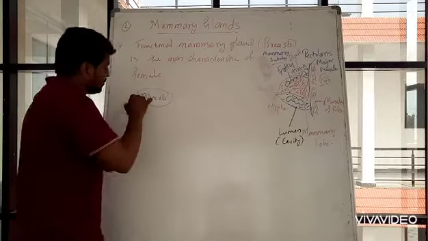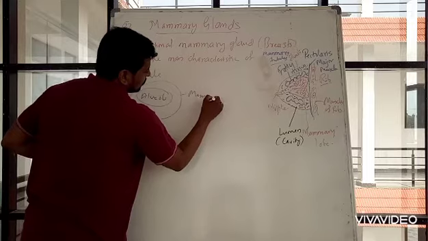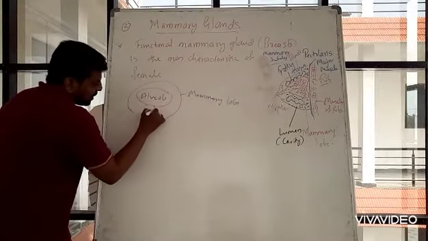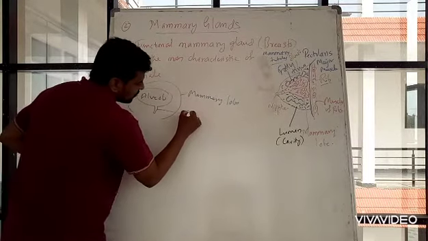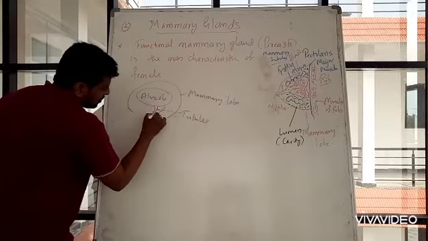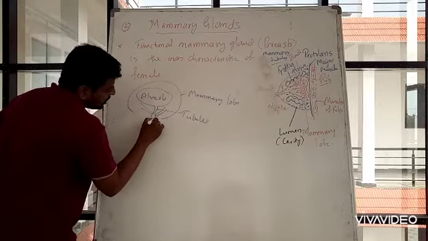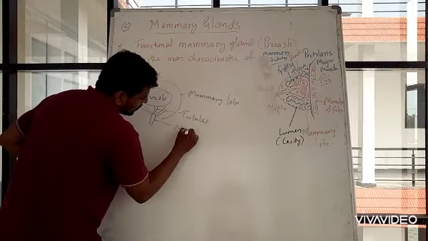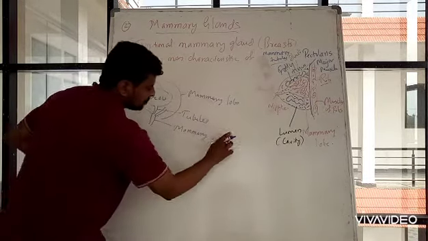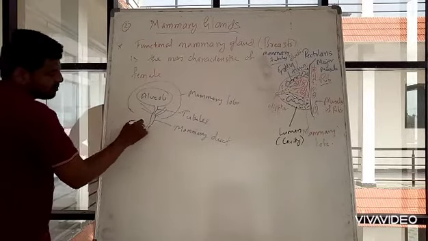These alveoli are situated in the mammary lobes, so this is a mammary lobe. The alveoli are connected with the help of tubules, and many tubules join together to form a mammary duct.